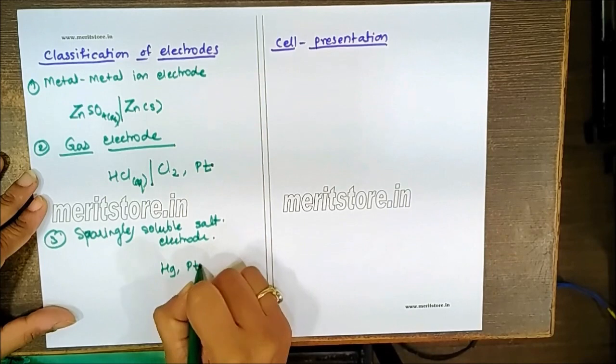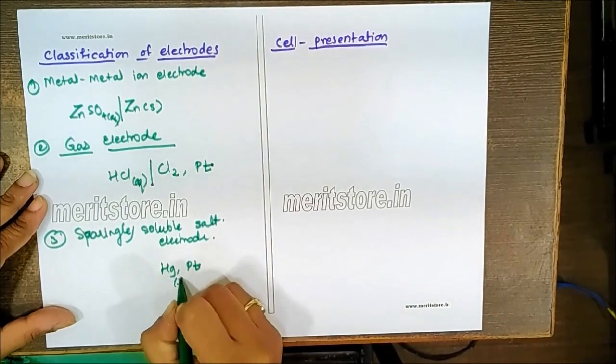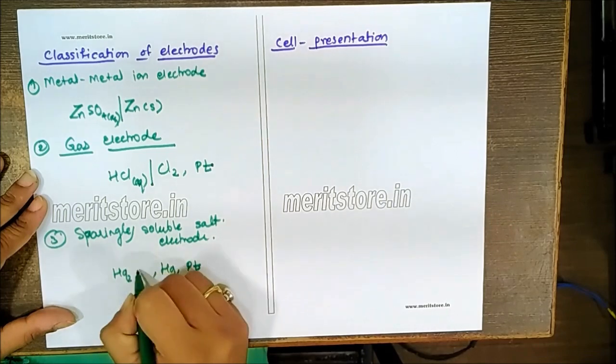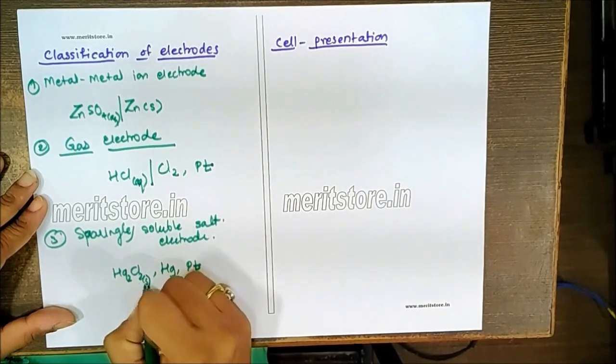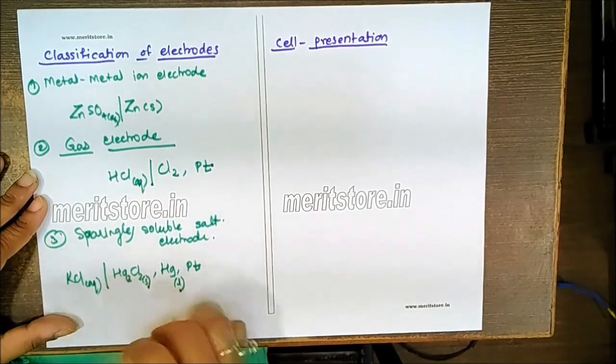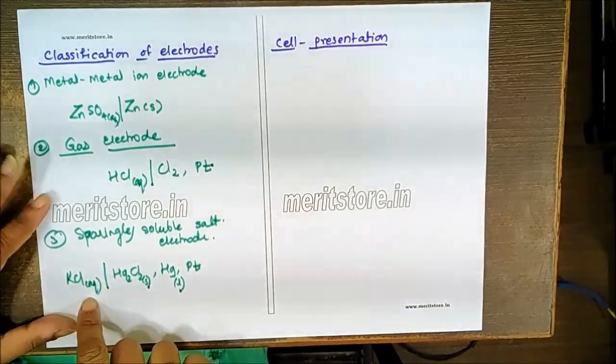For electrical contact, we will provide platinum because mercury is in liquid state. It will be in contact with its salt like Hg2Cl2, but it's sparingly soluble. Hence, we'll take one more electrolyte which is containing the anions. For example, the chloride ions are present here.